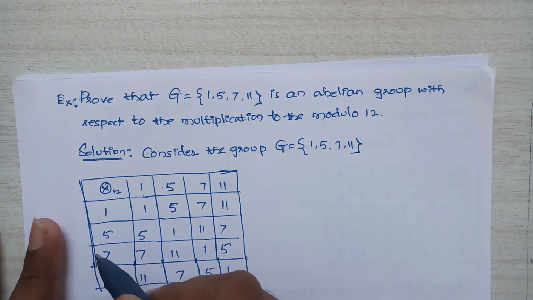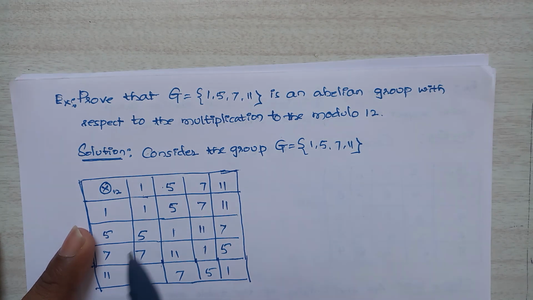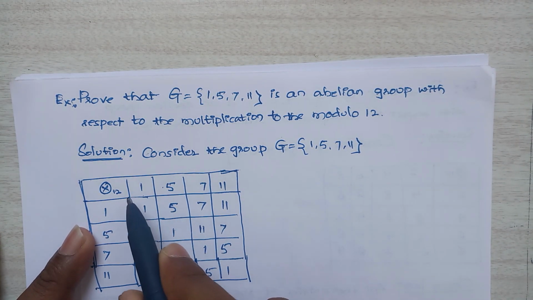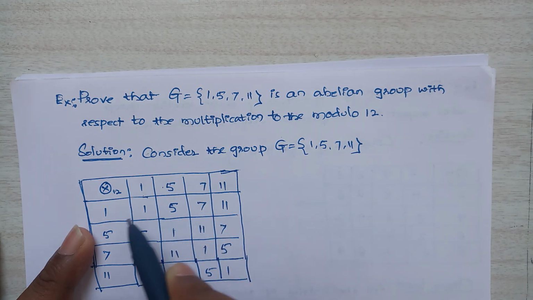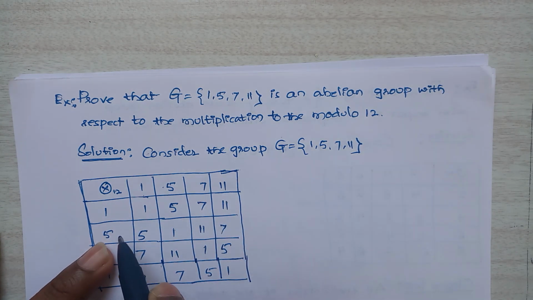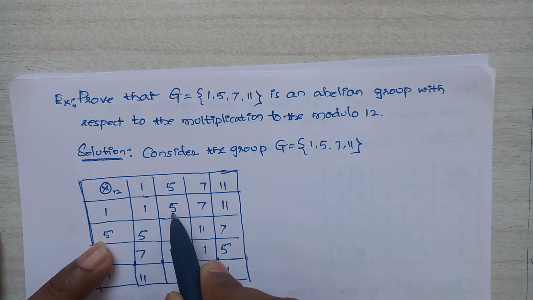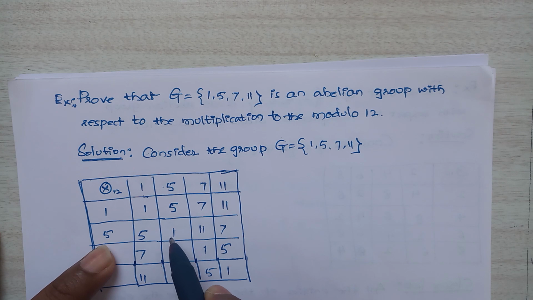If you divide by 12, the remainder is 1 only. 1 into 5 is 5, 1 into 7 is 7, 1 into 11 is 11. 5 into 1 is 5, 5 into 5 is 25, and 25 divided by 12 gives remainder 1.